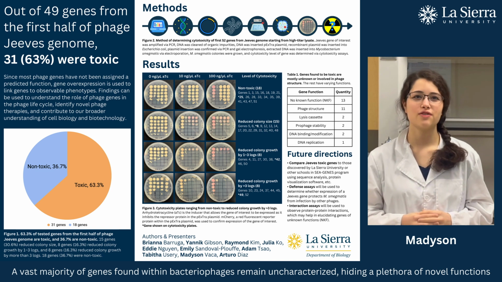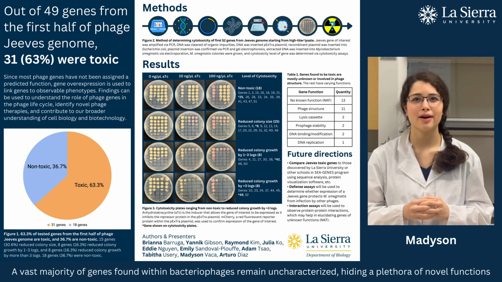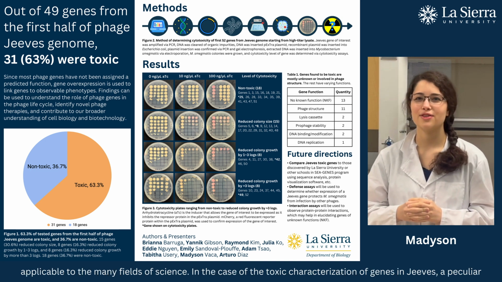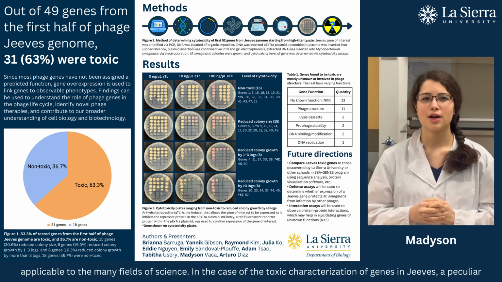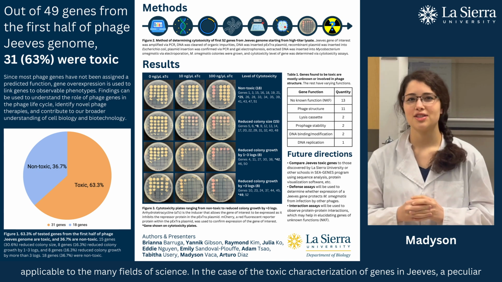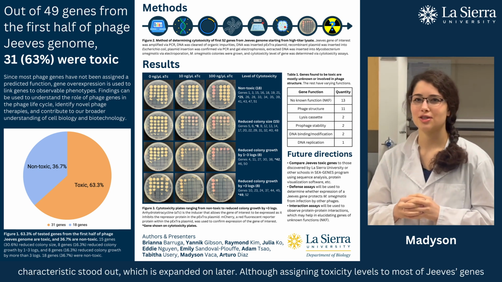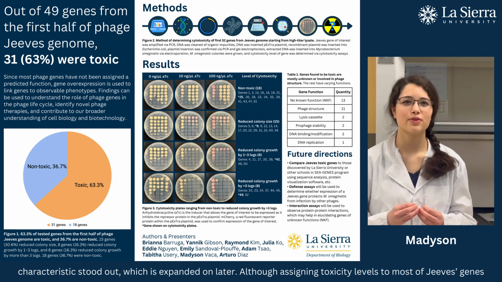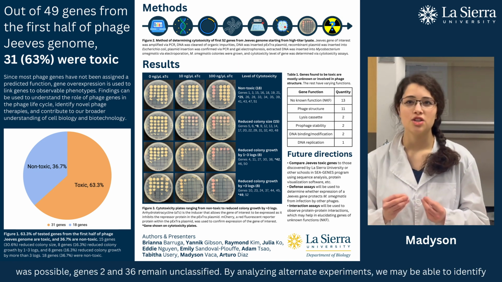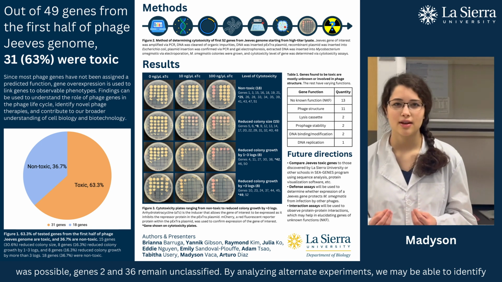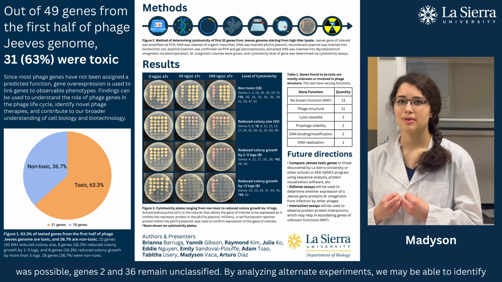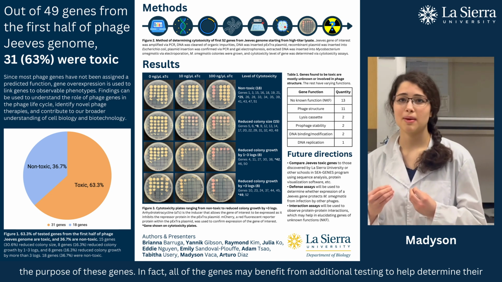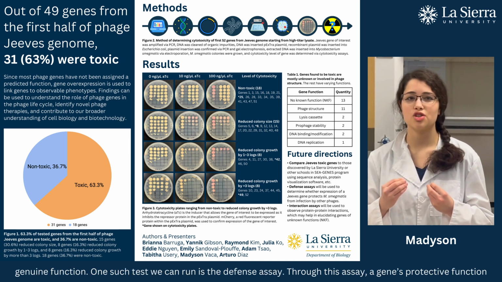A vast majority of genes found within bacteriophages remain uncharacterized, hiding a plethora of novel functions applicable to the many fields of science. In the case of the toxic characterization of genes in Jeeves, a peculiar characteristic stood out, which is expanded on later. Although assigning toxicity levels to most of Jeeves' genes was possible, genes 2 and 36 remain unclassified. By analyzing alternate experiments, we may be able to identify the purpose of these genes. In fact, all of the genes may benefit from additional testing to help determine their genuine function.